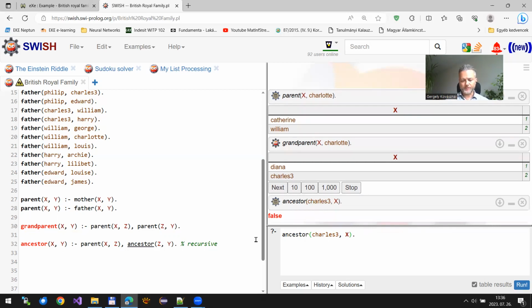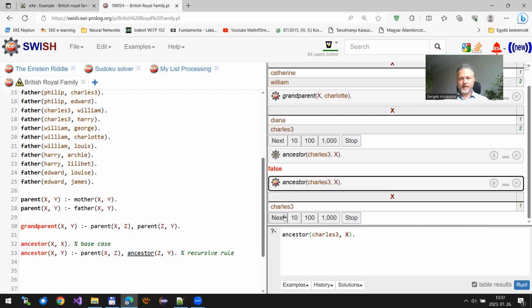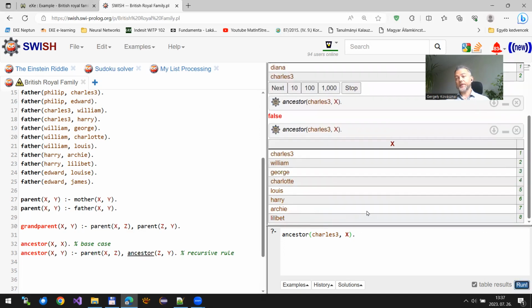executing the same rule. So now we need something which we call a base case. It is about stopping the recursive execution. So what can be a base case now? Let's say we can introduce a fact for this, and I can express that everybody is an ancestor of him or herself. If we now execute the query, we will get the desired result. So we get all the descendants of King Charles III.